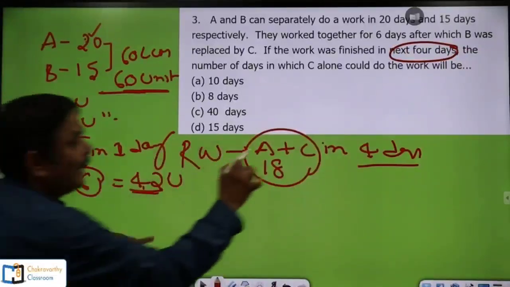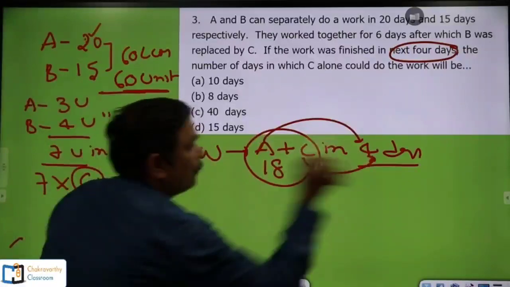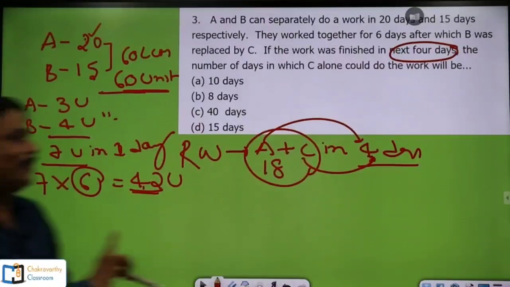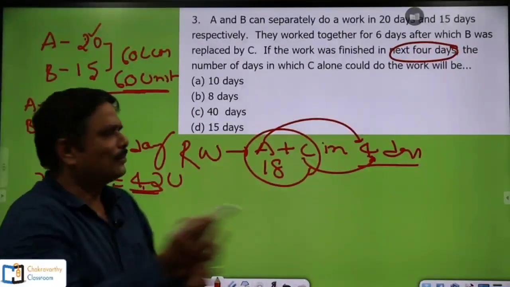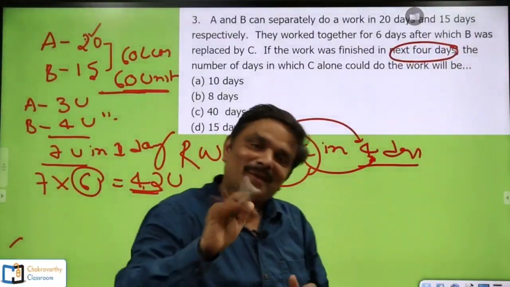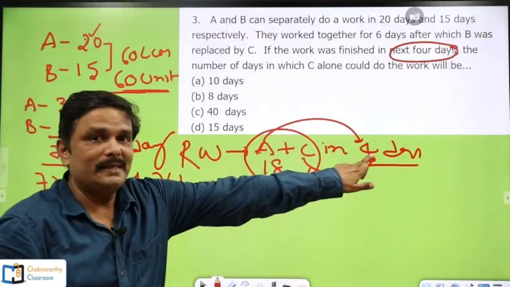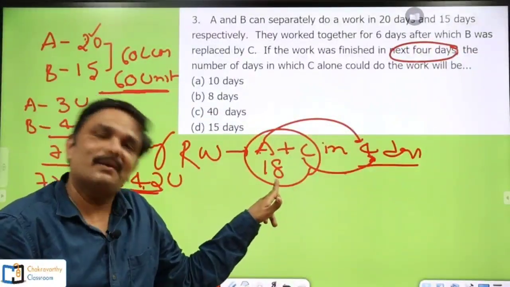That means A worked for 4 days as well as C for 4 days. Now I'll give you one more technique. Most teachers won't solve it in this way. A worked for 4 days on this 18 units of work.